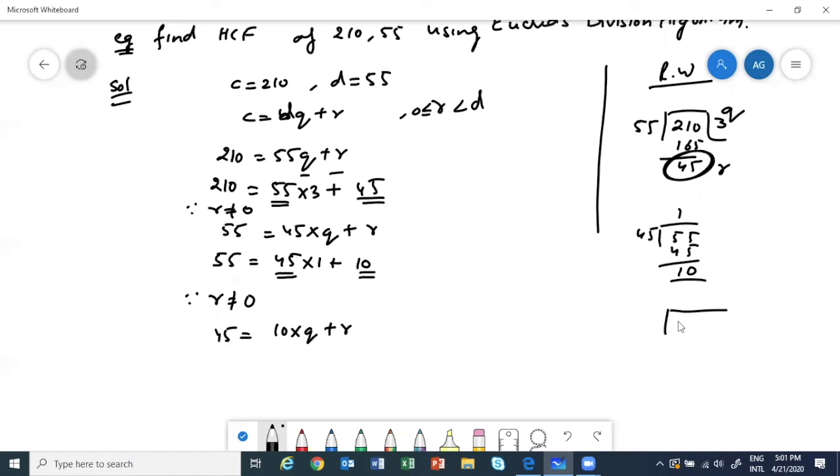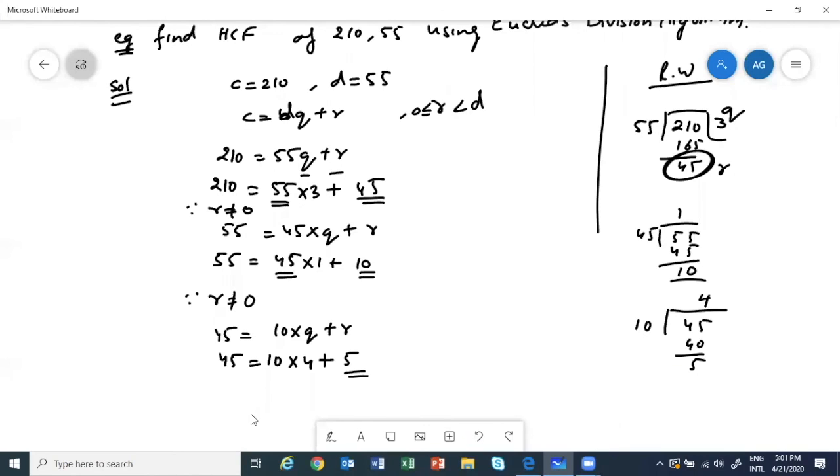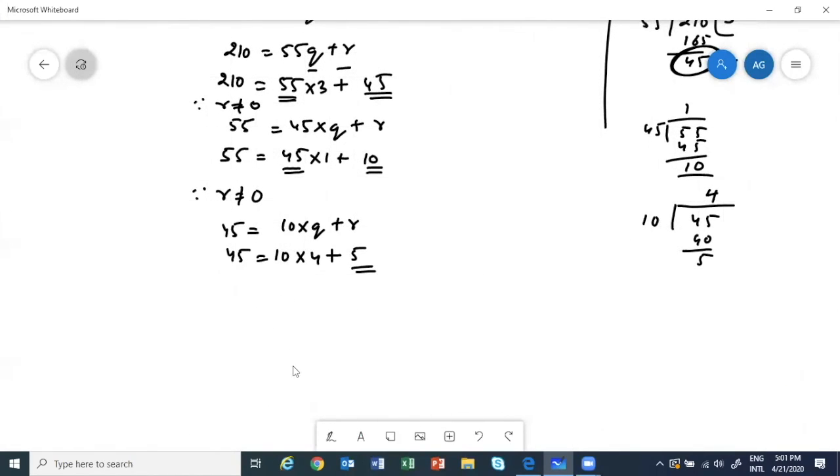Rough work: 45 divided by 10, 4 times 40, remainder is 5. So I will have 45 = 10 × 4 + 5. Still the remainder is not 0, and we have to continue till the remainder is 0.